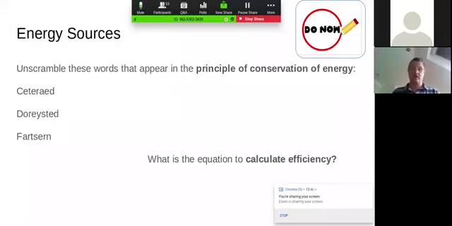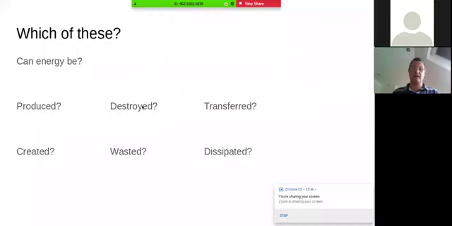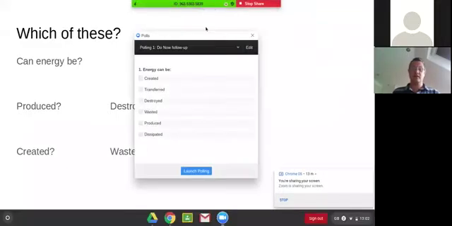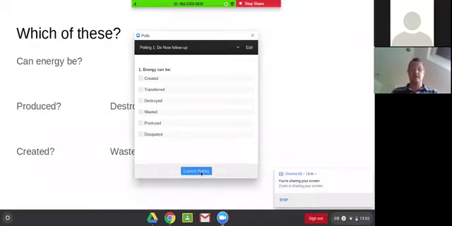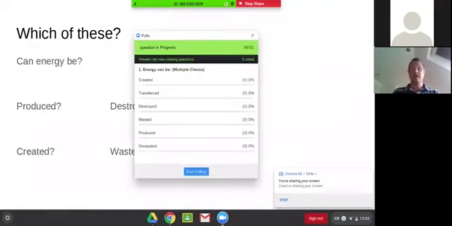Okay, and just a quick one here. There's a little poll I'm going to ask you to do. Which of these is true for energy? Now, it might be more than one, so it's a multiple choice. You can choose as many of these as you think are true. I'm launching that poll now so you can see and vote. Choose as many as you think are correct.